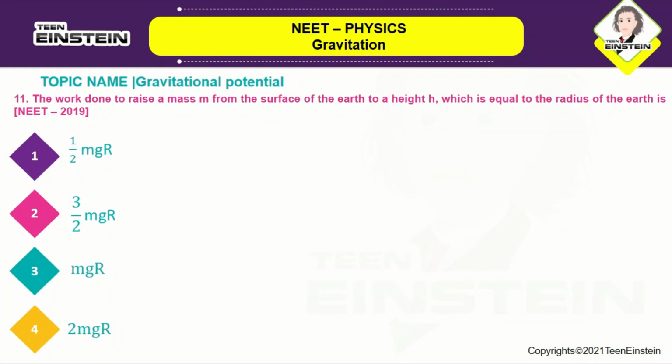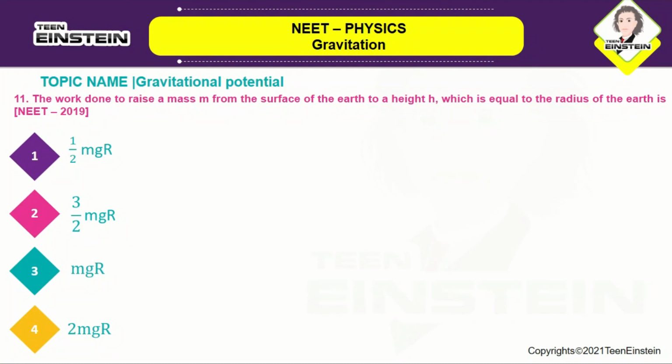The work done to raise a mass m from the surface of the earth to a height h which is equal to the radius of the earth is. So here again you will be going to use this same potential energy formula.